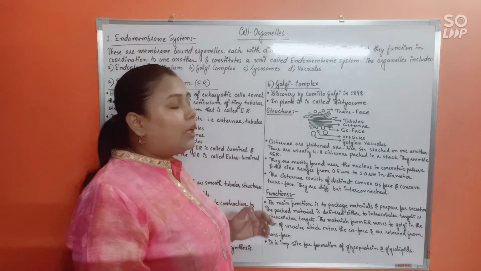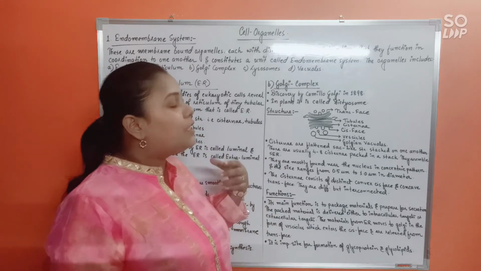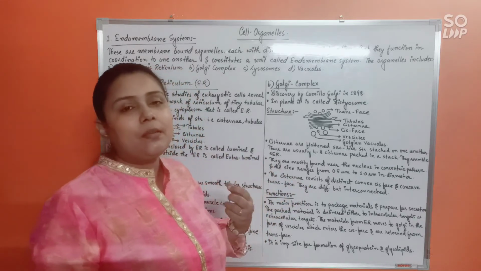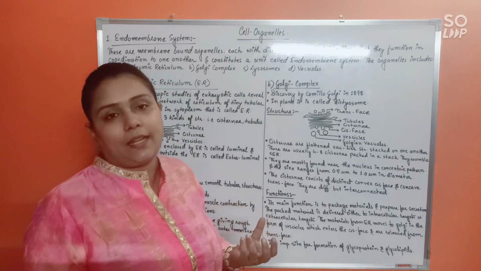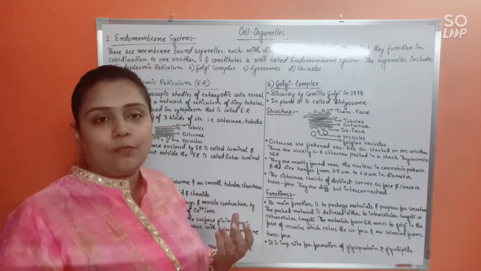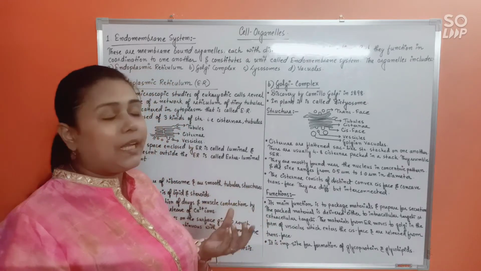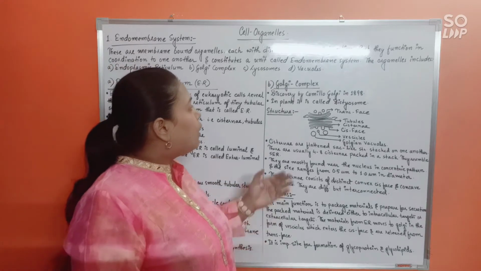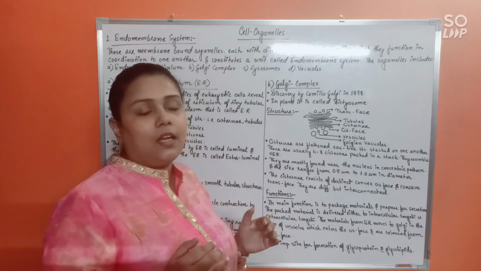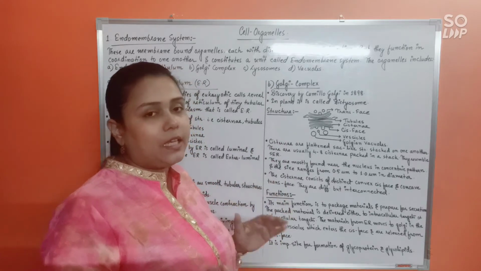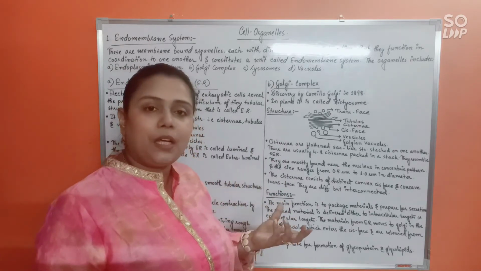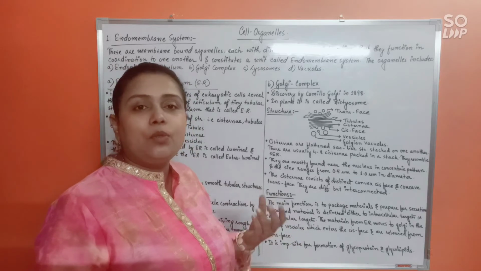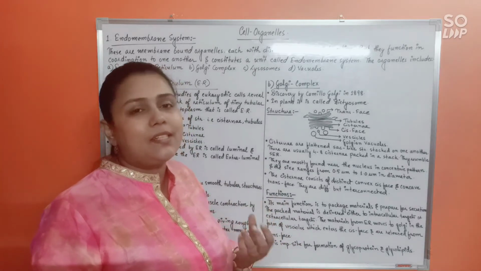In plants, the Golgi complex is also known as dictyosome, where it remains simple and unconnected. Unconnected stacks of membranes would be found in plants, and that would be known as dictyosome. Now, the structure of the Golgi complex is similar to the ER itself. It also consists of cisternae, tubules and vesicles, but with a slight difference.